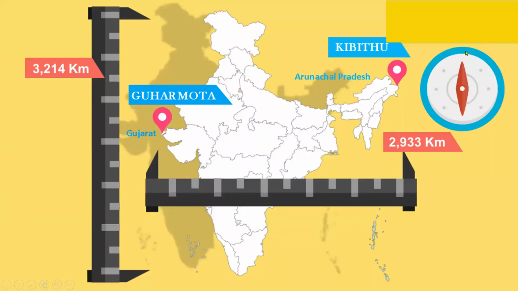And see this picture? It clearly shows the east-west extent of India and the north-south extent of India. And the exact easternmost point is Kibithu in Arunachal Pradesh, and in the west, Guhar Moti in Gujarat. It is in Rann of Kutch.